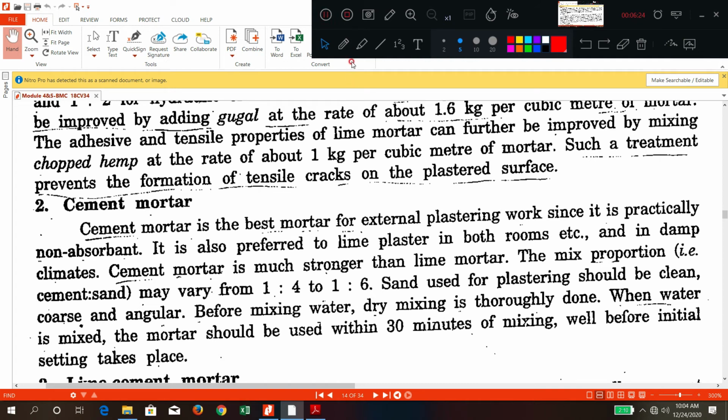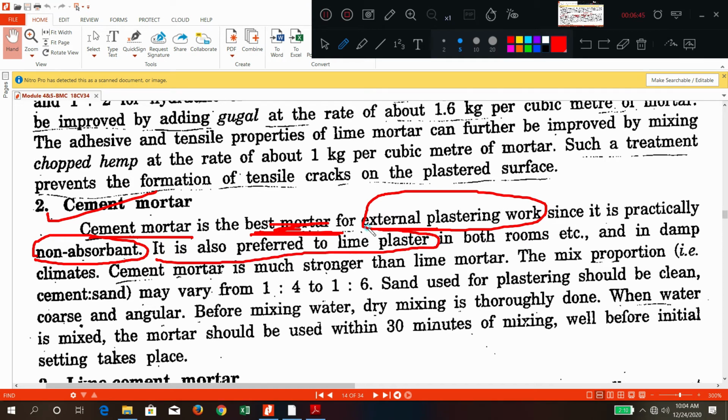So the next mortar we are going to discuss is cement mortar. Cement mortar is the best mortar, that is obviously everyone knows, because it has got strong adhesive property. It is the best mortar for external plastering work, because it is non-absorbent. So it is preferred to lime for both inside rooms or external rooms. Because it is non-absorbent, it is preferred to lime mortar in damp climates.